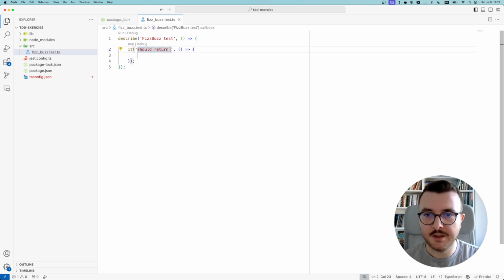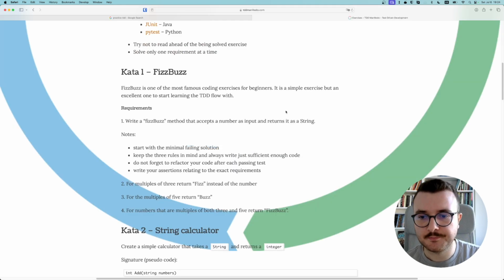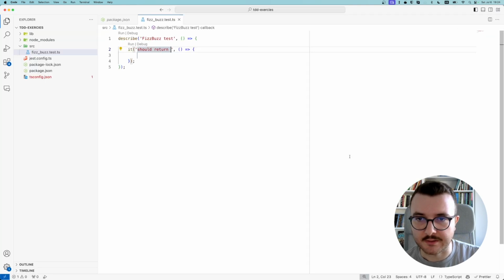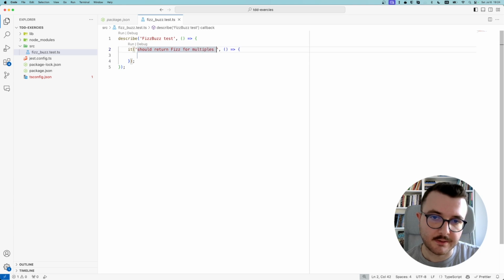return. What were the requirements? It's going to be a FizzBuzz method that accepts a number as input, returns it as a string. Multiples of 3 return fizz. So should return fizz for multiples of 3, but the parameter is a number.